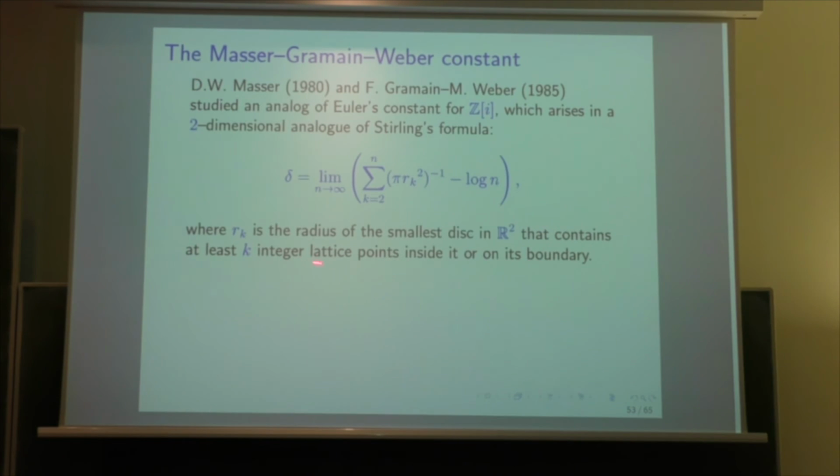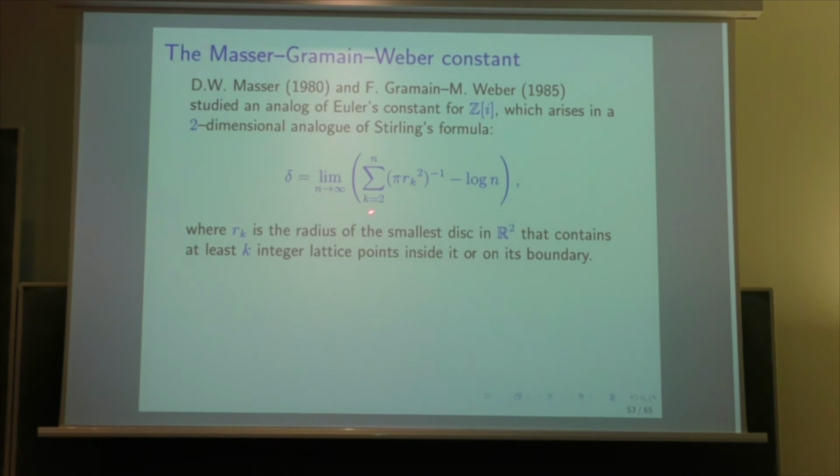So if we take R squared, it means that the lattice points are Z squared. So for each k, we have a number r_k, and we ask how does r_k grow? The disk of radius r_k has an area which is pi r_k squared. So we expect that pi r_k squared will be roughly k.